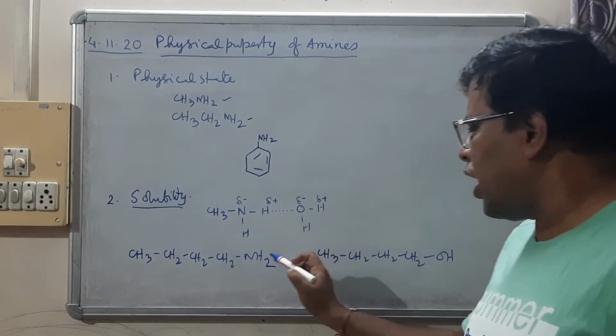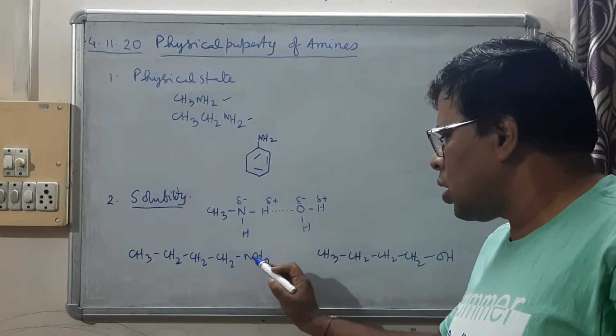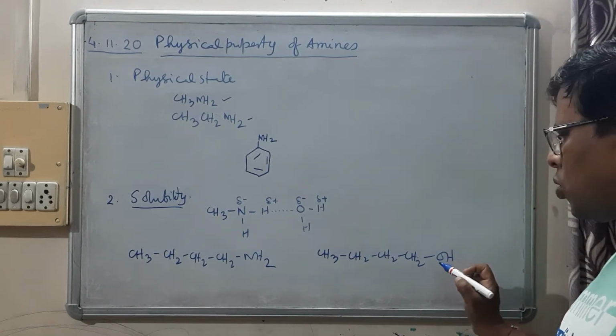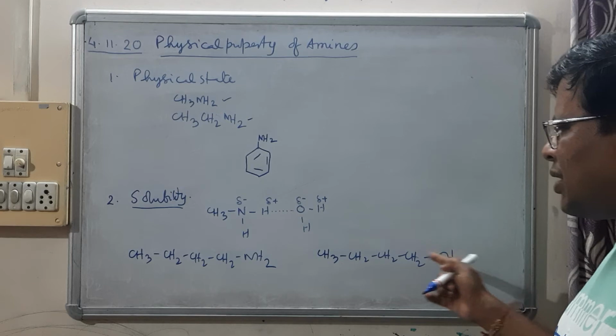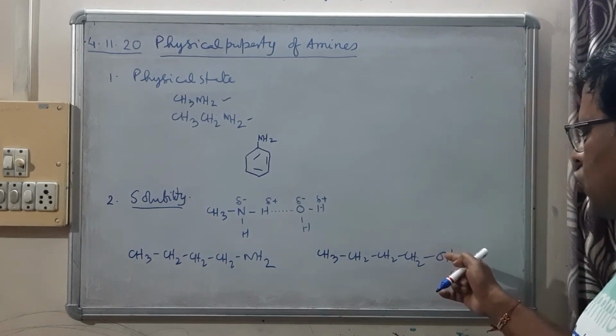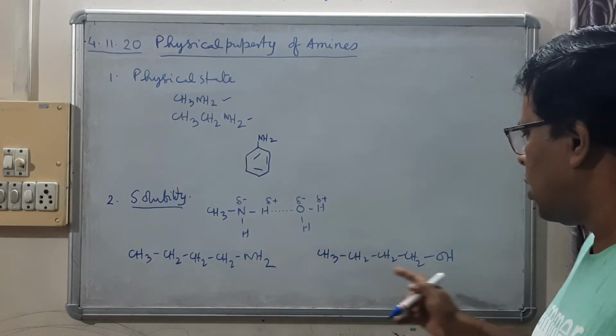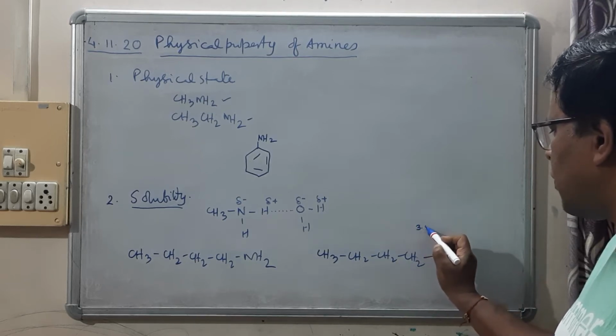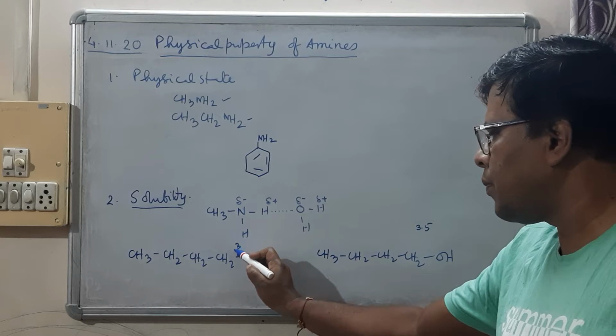Now since here is the NH bond and here the OH bond, and O is more electronegative than nitrogen, in the Pauling scale the electronegativity of oxygen is 3.5 and of nitrogen it is 3.